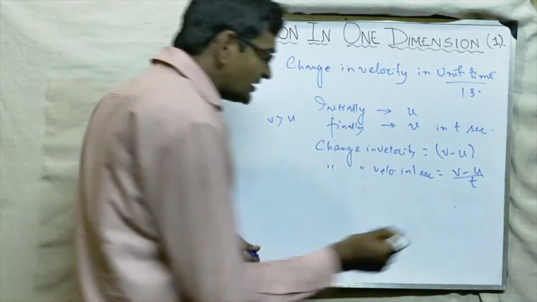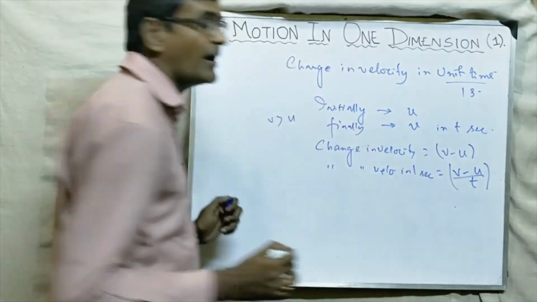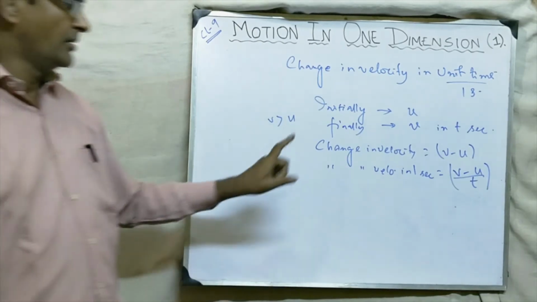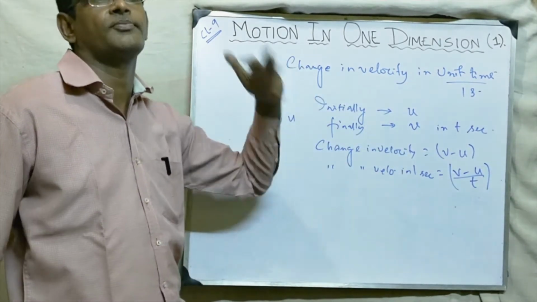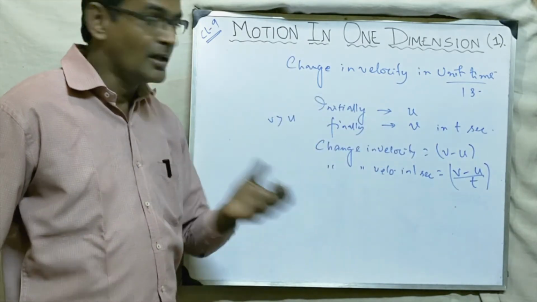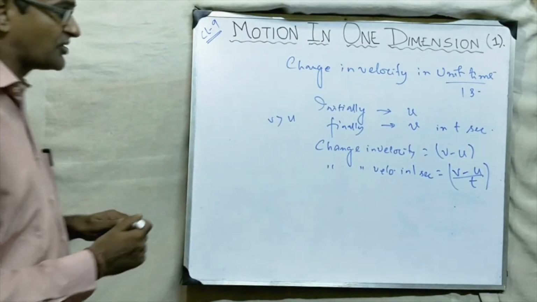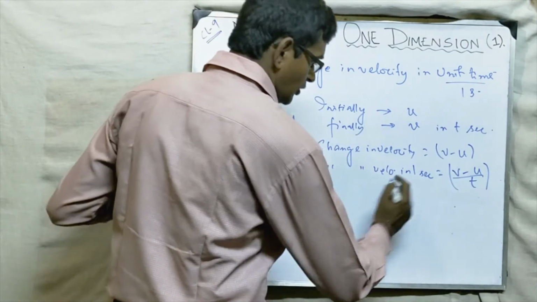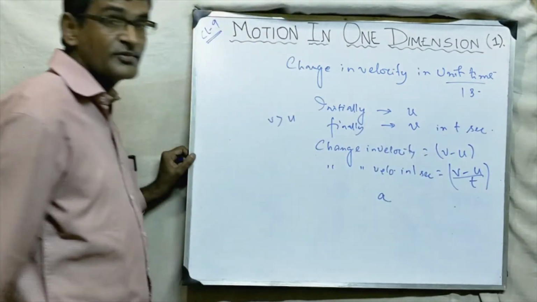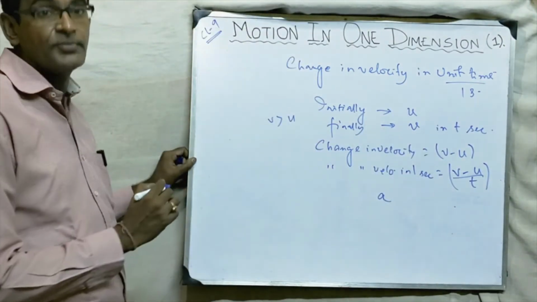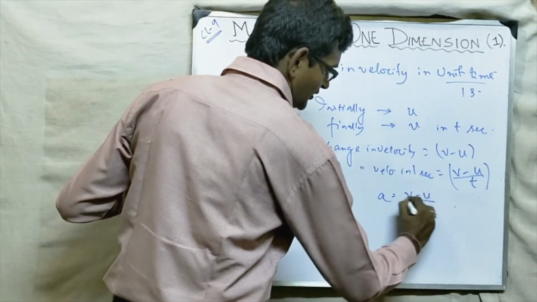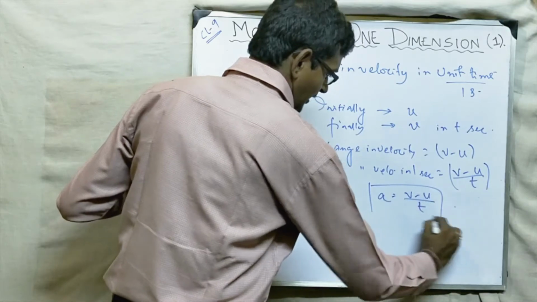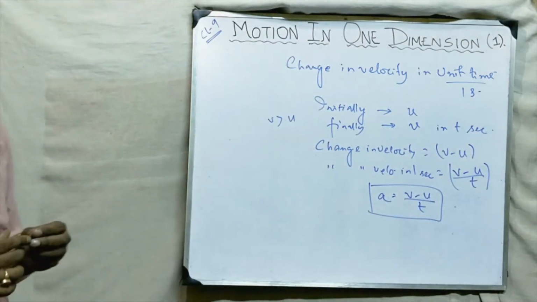So this quantity, v minus u by t, is actually the change of velocity in 1 second, or you can say the rate of change of velocity. This rate of change of velocity we denote by a letter a, which means acceleration. So a is what? v minus u by t. So this is the formula for a.